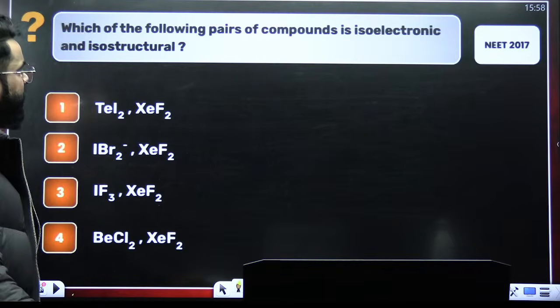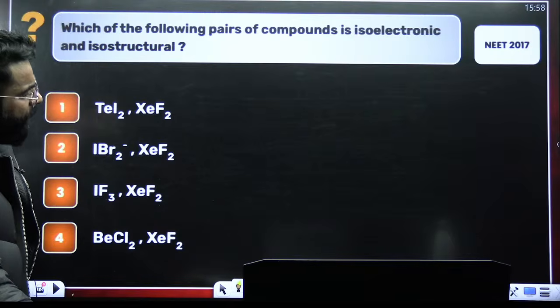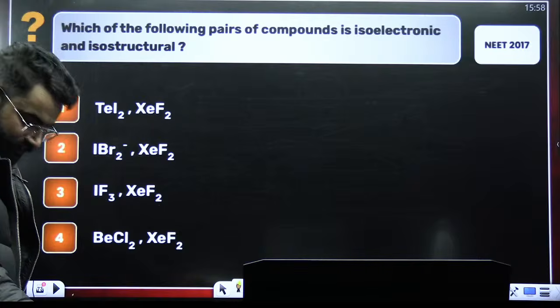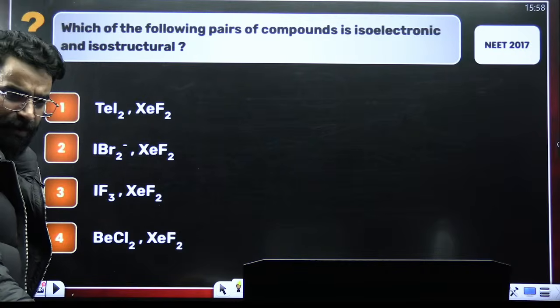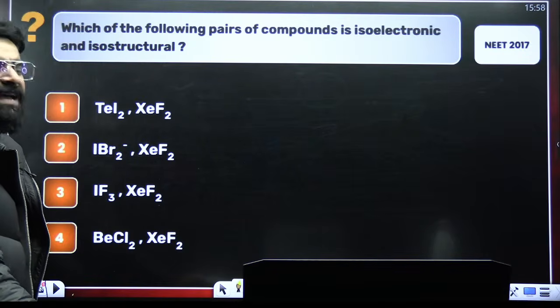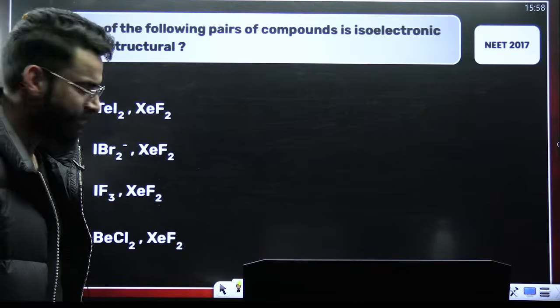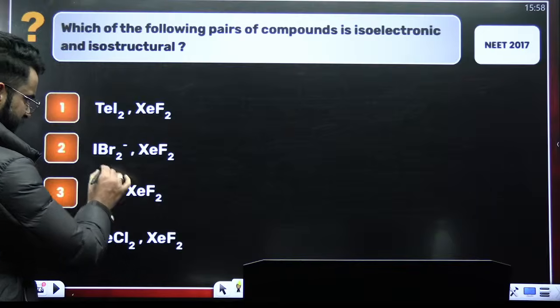Check this one. Which of the following pair of compounds is isoelectronic and isostructural? How do you check the isostructural compounds? Just check the type of the molecules. If the type of the molecules is same, it's going to be isostructural. If I select these two,